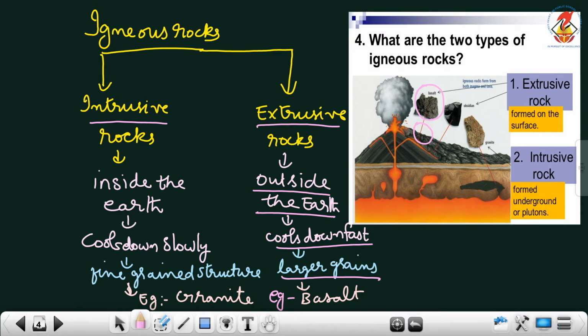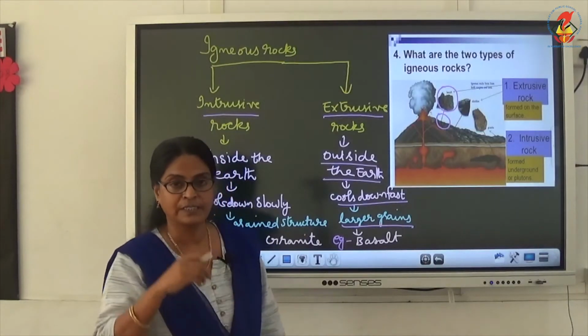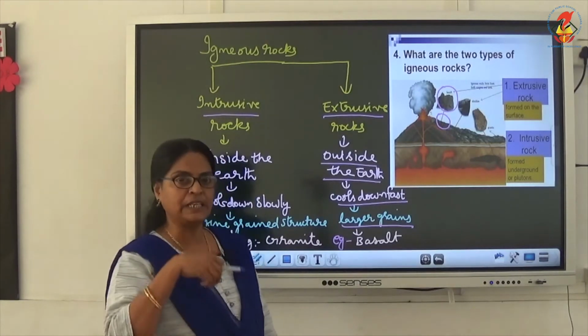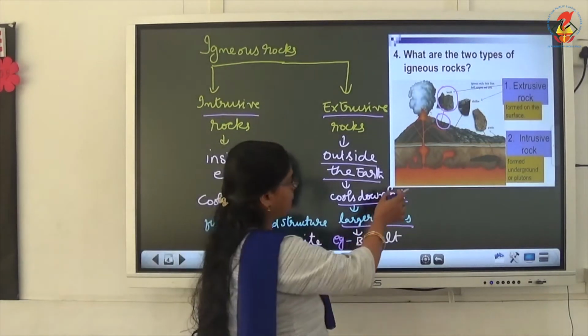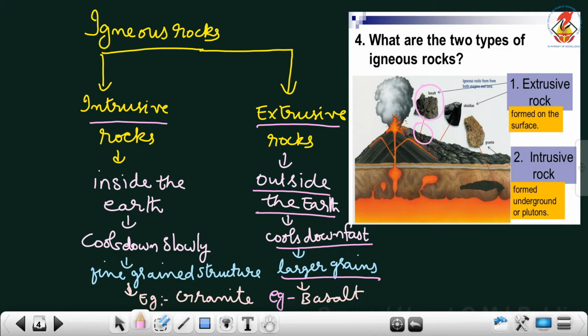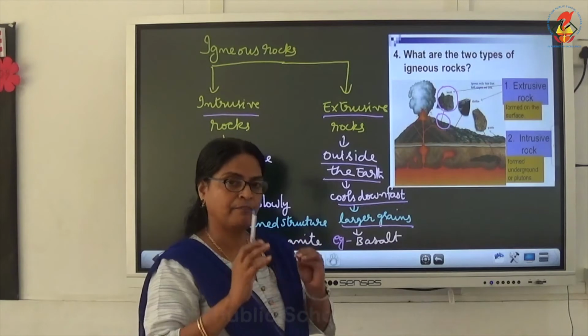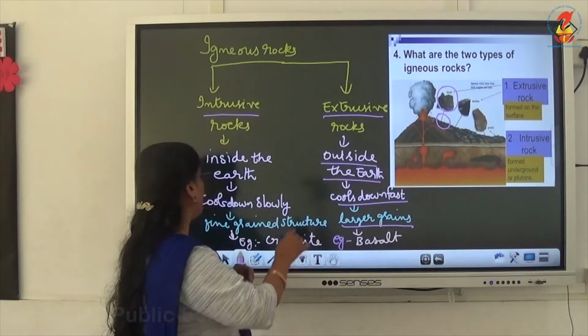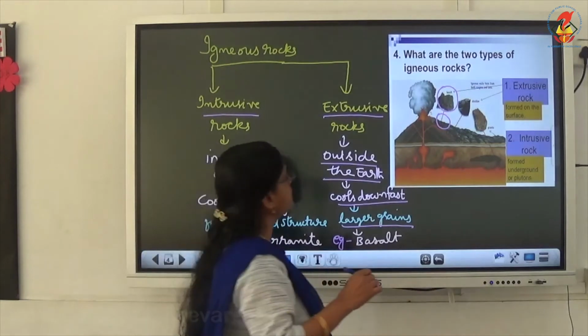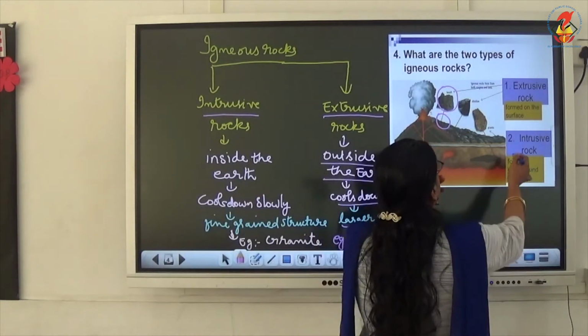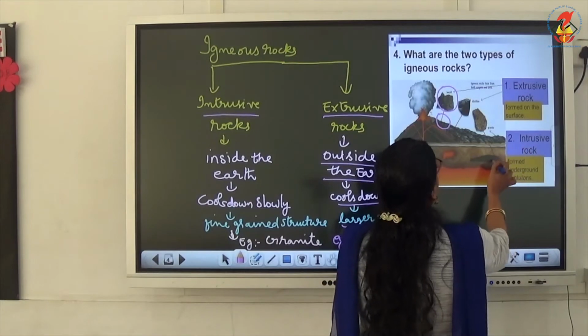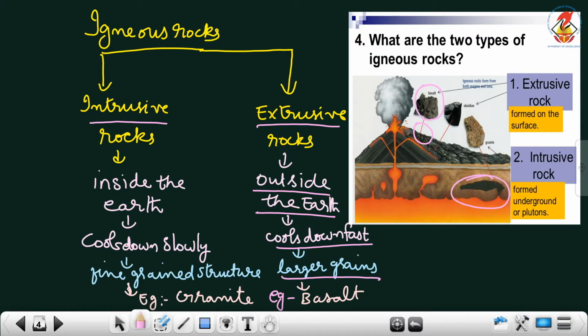Intrusive, the word itself says it is inside. So intrusive rocks are formed inside the earth, deep inside the earth. This molten magma sometimes cools under the earth itself, in the interior of the earth. When it cools down, it solidifies and forms rocks. This type of rocks are called intrusive rocks. You can see intrusive rocks, formed under the earth.